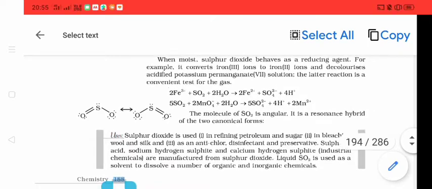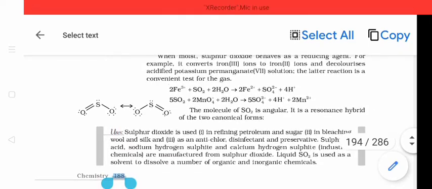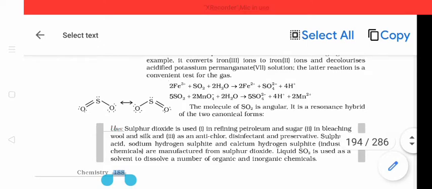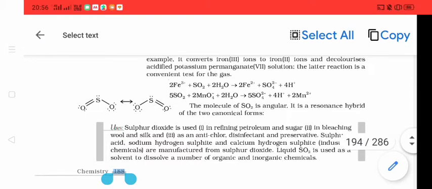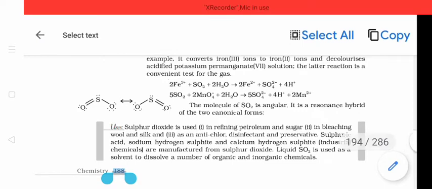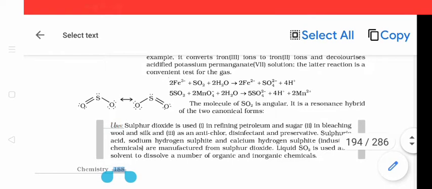Similarly, it also reacts with a strong oxidizing agent, that is KMnO4, or the MnO4- ions, that is permanganate ions. When SO2 reacts with permanganate ions in presence of water, SO2 is again converted into sulfate, just like the above equation.